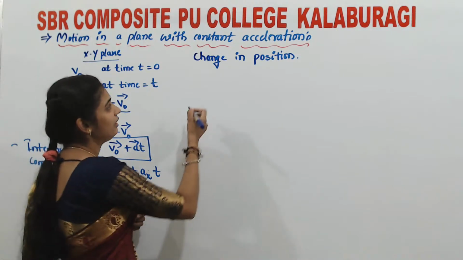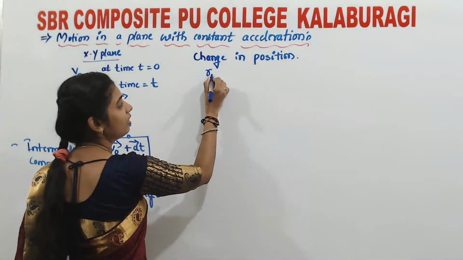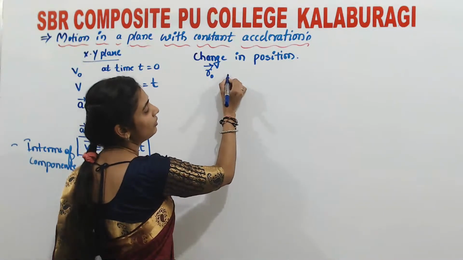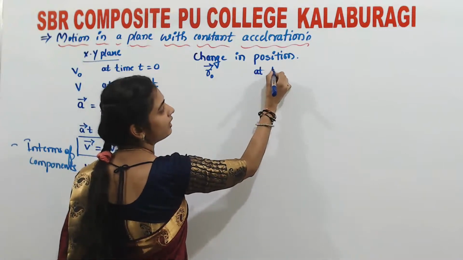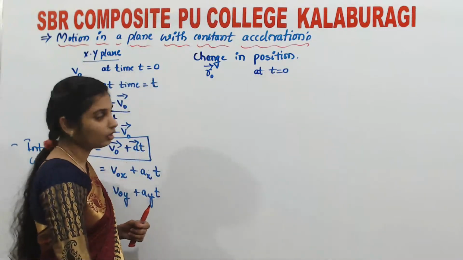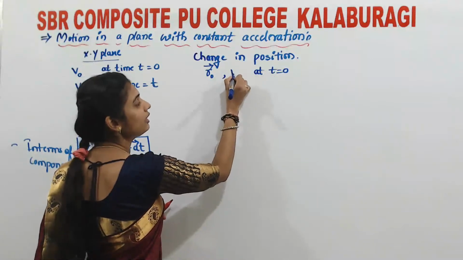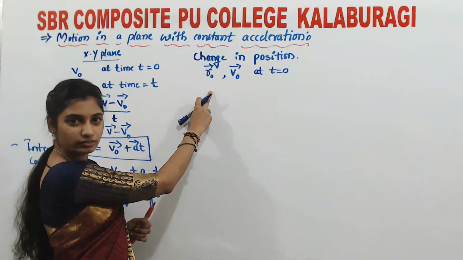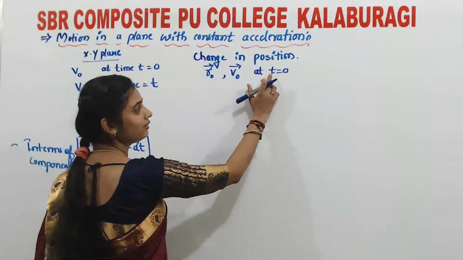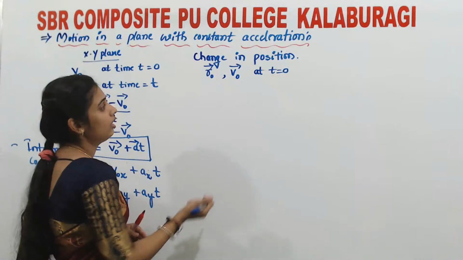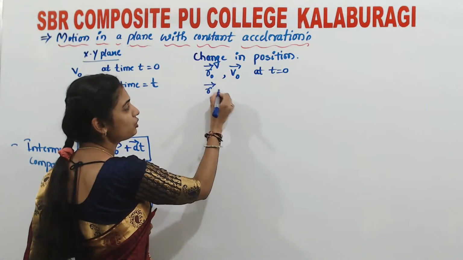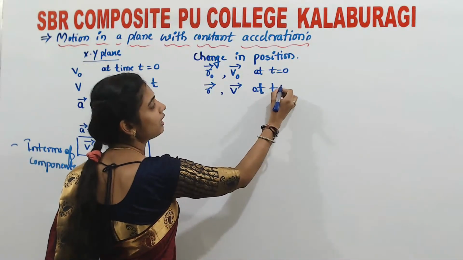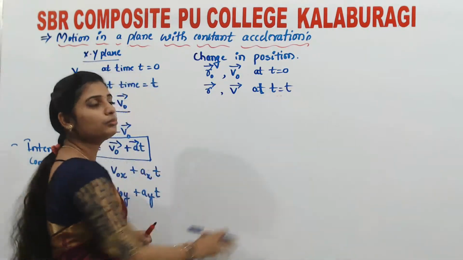For that, let r naught be the position vector of the body at time t equals 0, and at the same time let v naught be its velocity. And now let r be the position vector of the body and v be the velocity vector at time t equals t, or at a time t you can write.